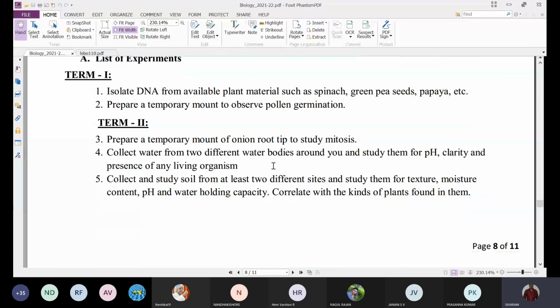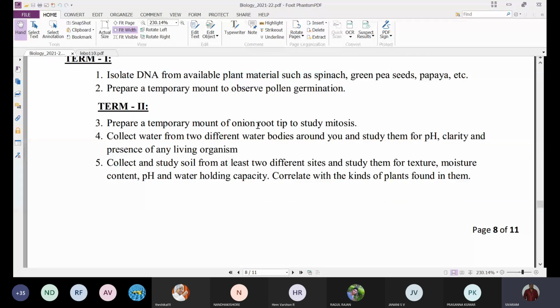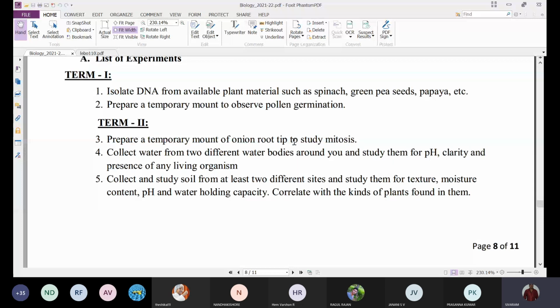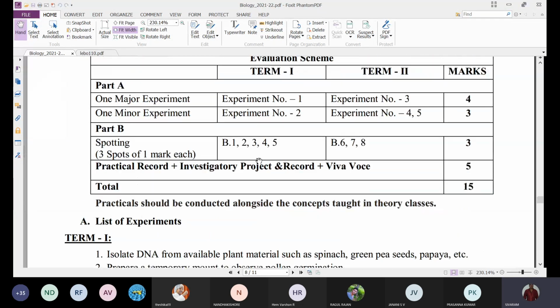prepare a temporary mount of onion root tip to study mitosis. So that means mitosis will be compulsory. There is no other choice. They will ask you about different stages of mitosis, any one stage of mitosis. And one minor experiment from 4 and 5.